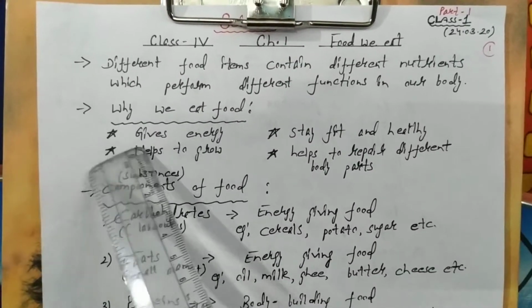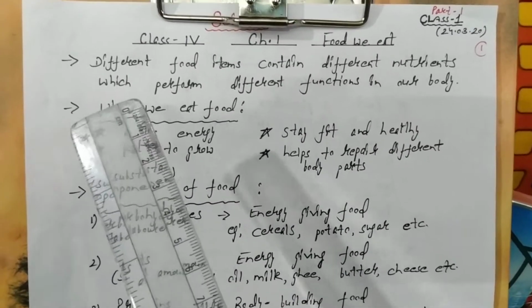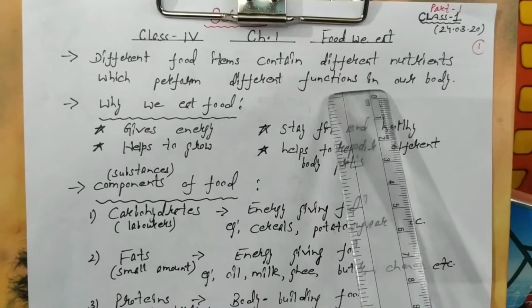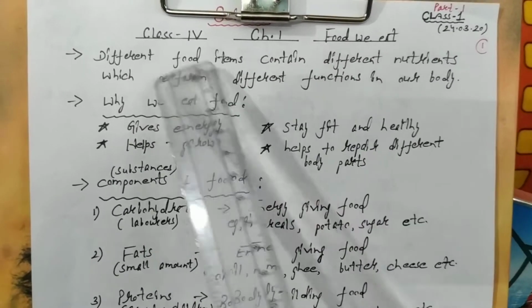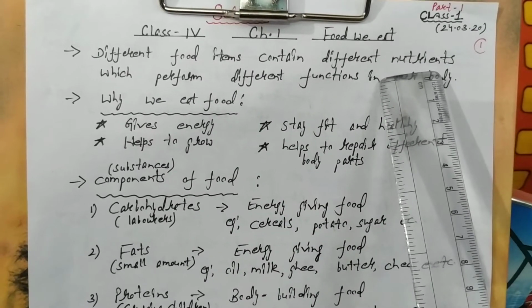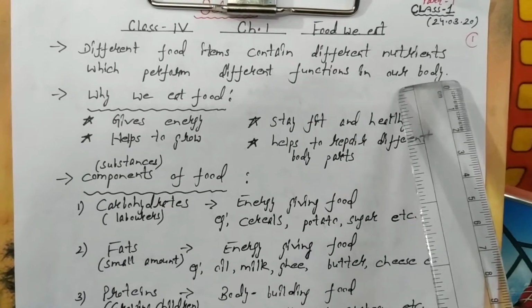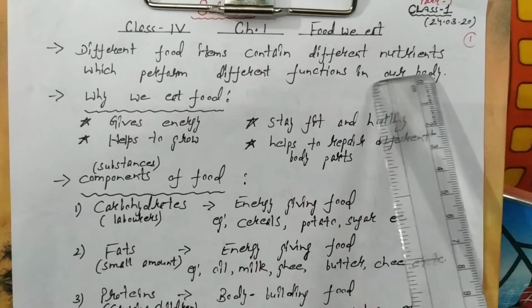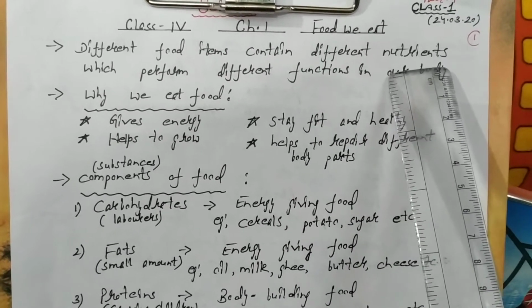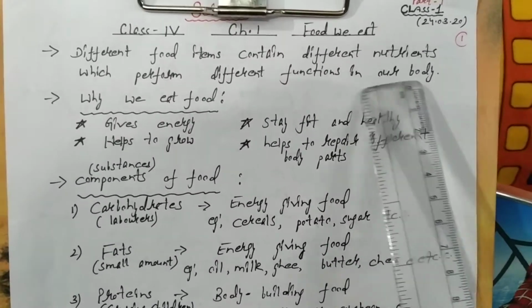So when I started the chapter, I told you that we eat different food items in our meal, because different food items contain different nutrients which perform different functions in our body. So that means we need different nutrients which perform different functions in our body.